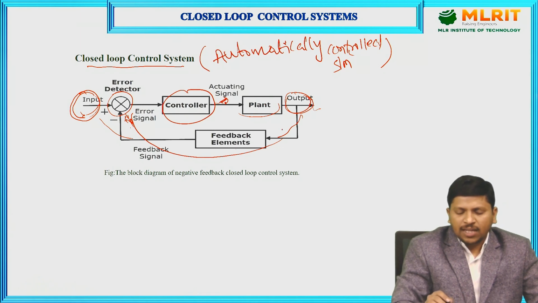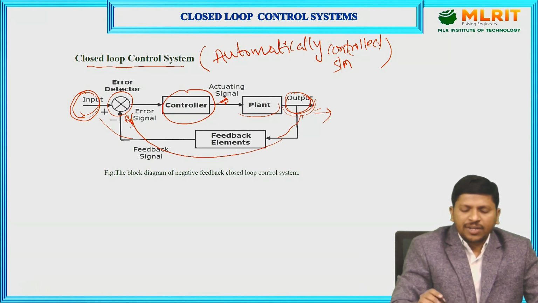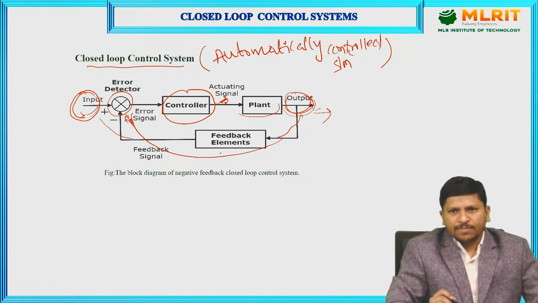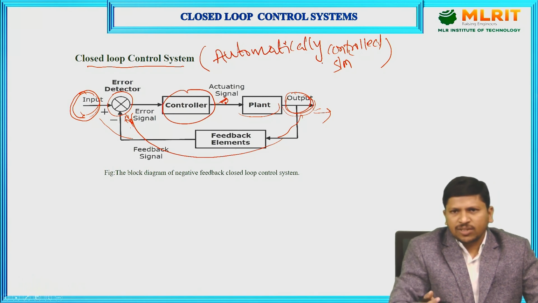We will get the controlled output signal. Finally we get the accurate output. This is the process until we get the accurate output by using the closed loop control system. The closed loop control system is called an automatically controlled system. That's why we call it an automatically controlled system.